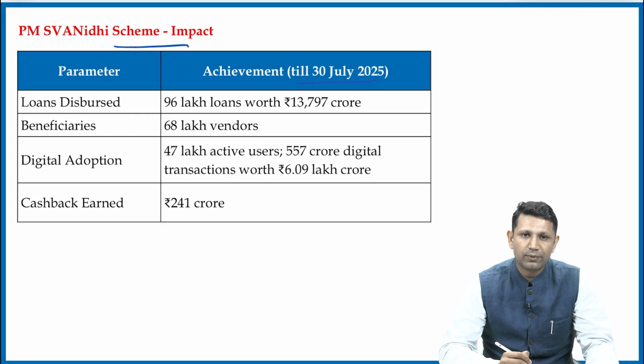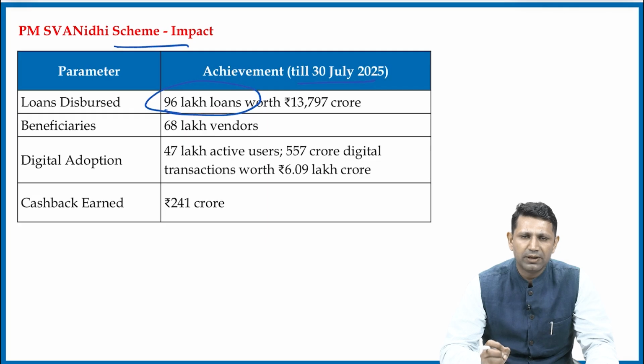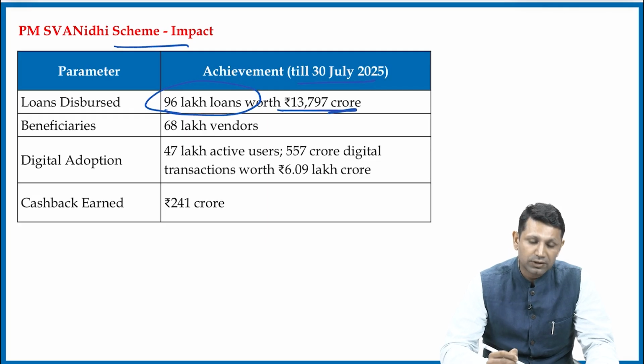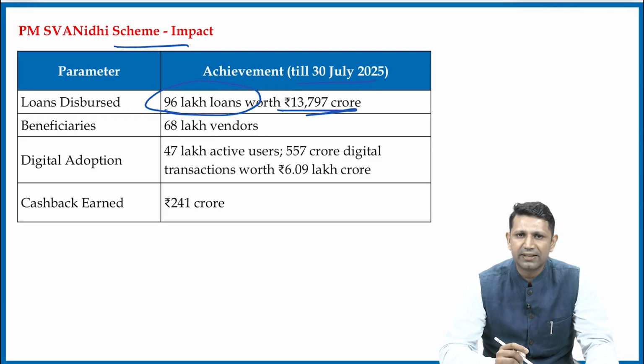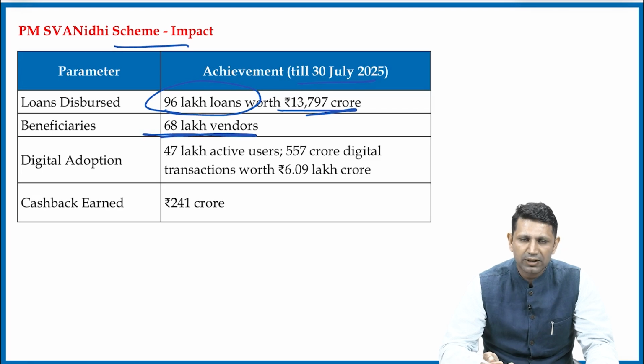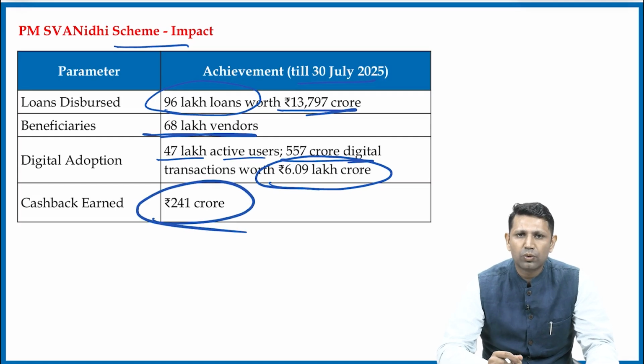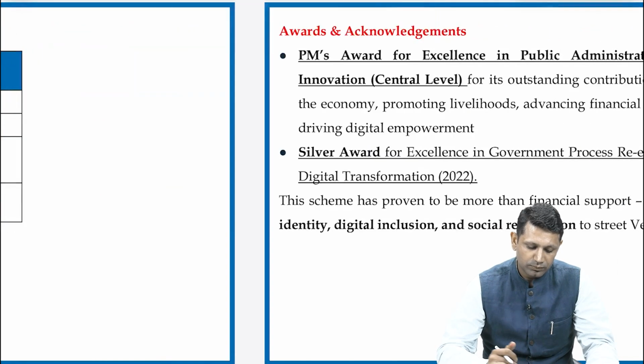Till 30th July 2025, we see that 96 lakh loans have been disbursed, worth a total of 13,797 crores. A total of 68 lakh beneficiaries were there for these loans. In digital adoption, there are 47 lakh active users and 557 crore digital transactions worth 6.09 lakh crore have been done. The cashback earned is around 241 crores.